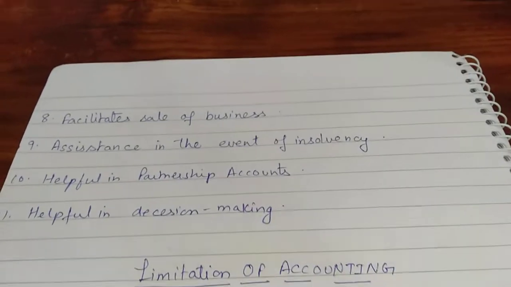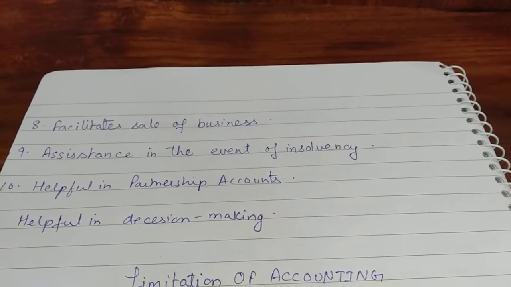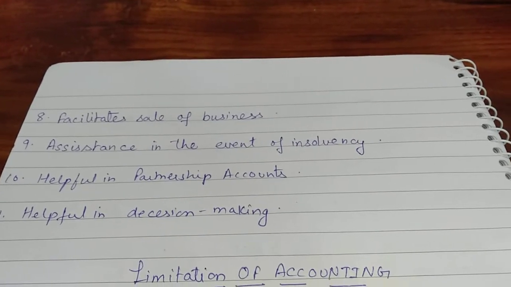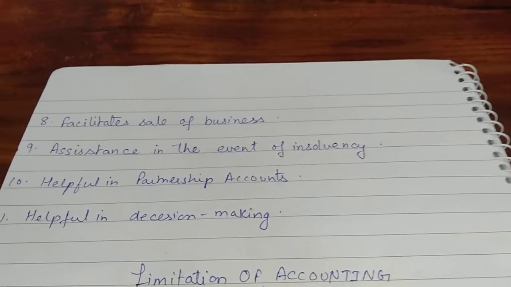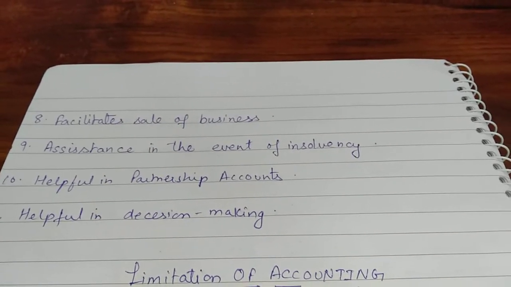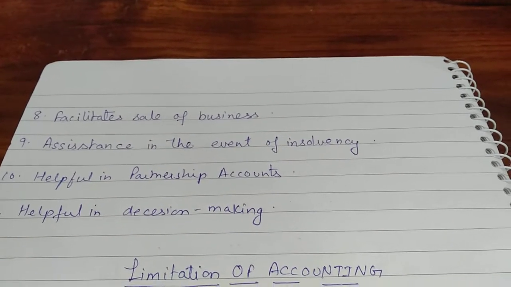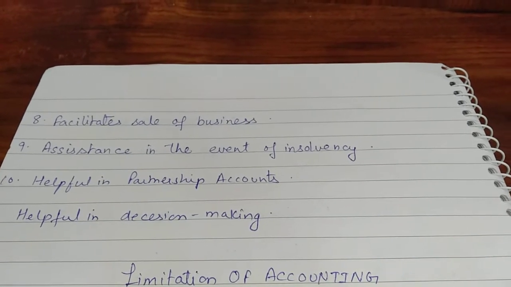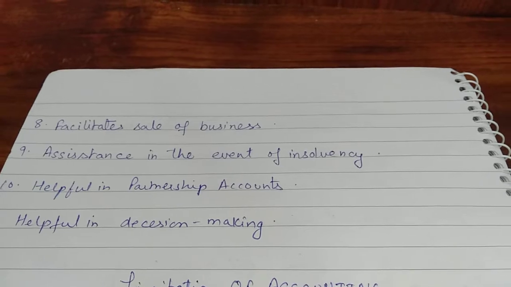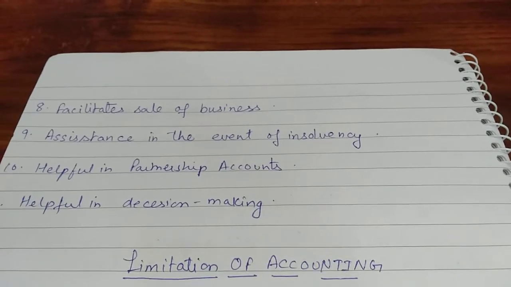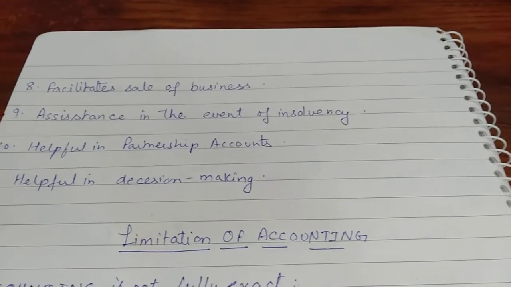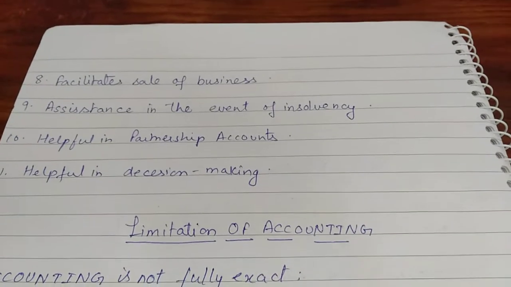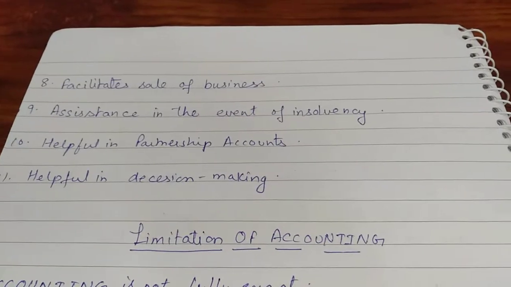10th point, helpful in partnership accounts. Partnership accounts, which you are going to do in your +2 class. Like there are 3, 4, more than 2 persons, they are in partnership. Now, how will they trust each other that everything is going honestly? They will look in the accounts. They will see what were the business transactions, and what are the results and how much share each of them is going to get. So, accounting makes it more transparent.